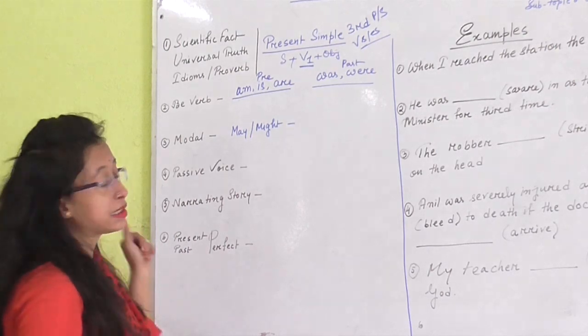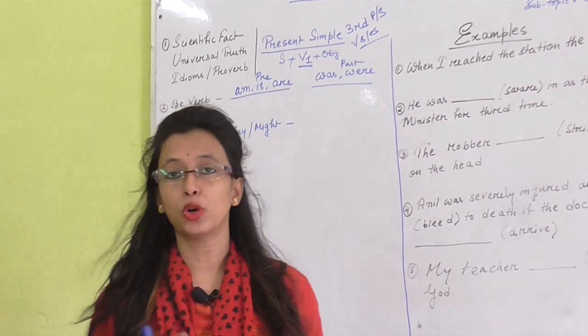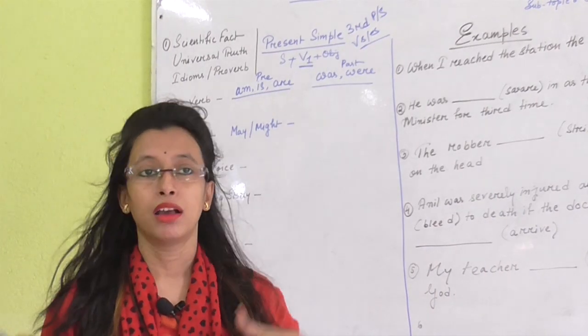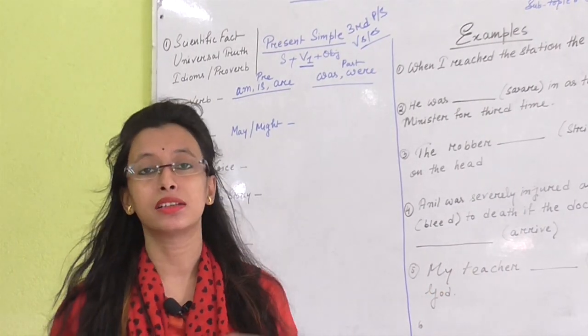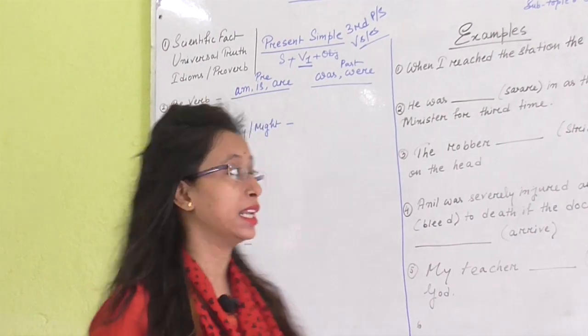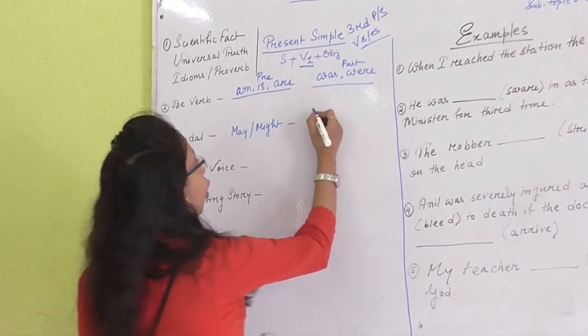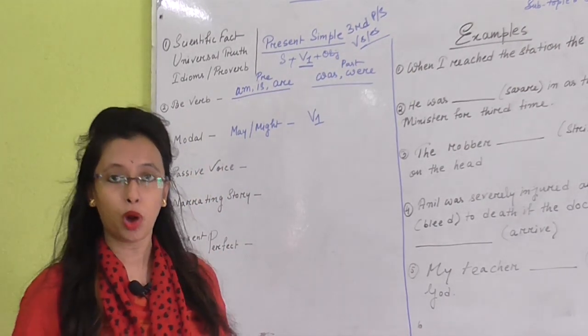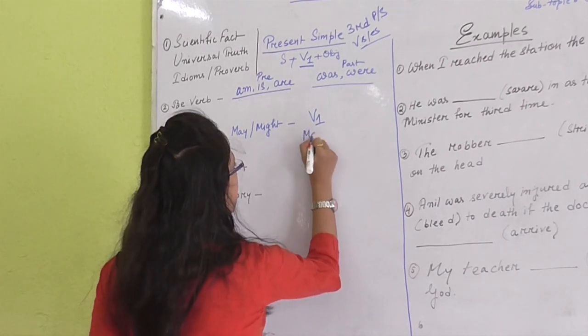Okay, next comes modal. We all know modal auxiliaries like may, will, shall, ought to, might, should, these all are modal auxiliaries. After a modal auxiliary, the verb form is always the main form. It means V1, like may I speak.